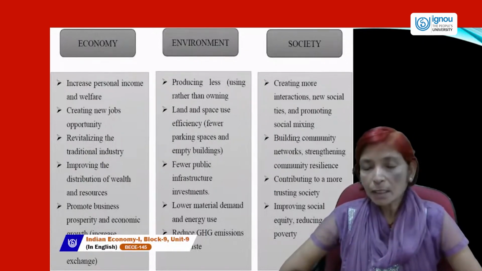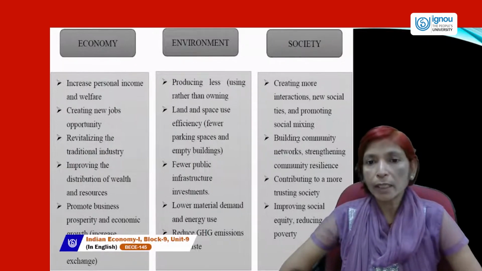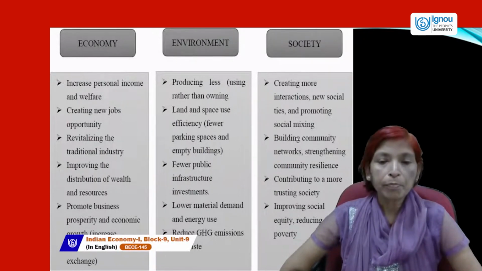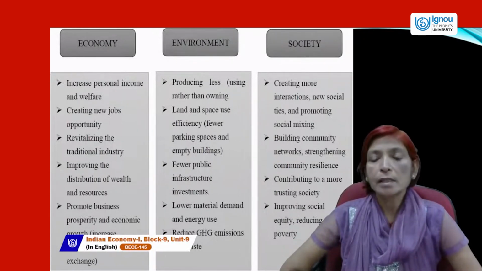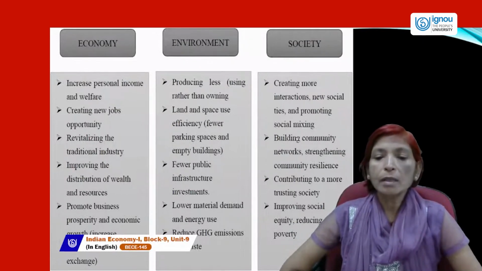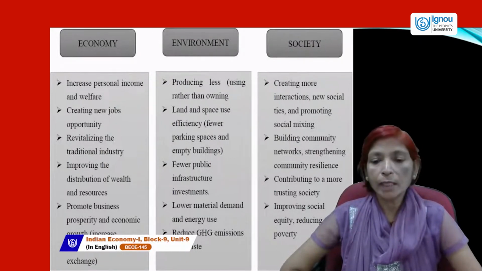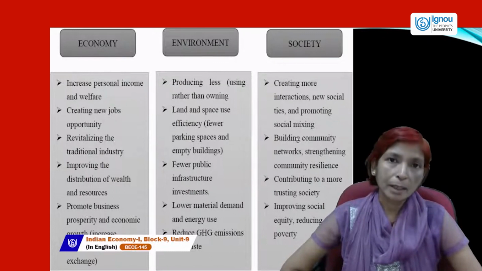And in the social dimension, we include creating more interactions, new social ties, and promoting social mixing, building community networks, strengthening community resilience, contributing to a more trusting society, and improving social equity and reducing poverty.